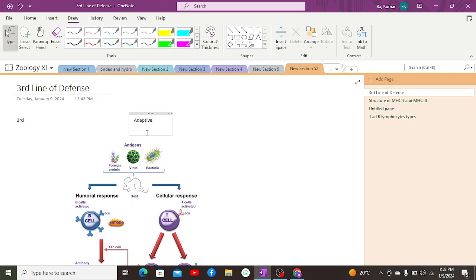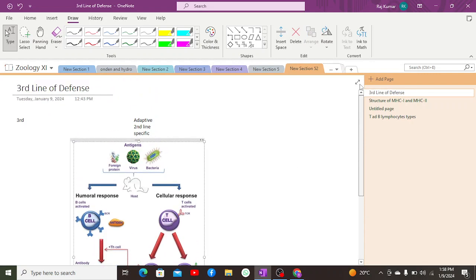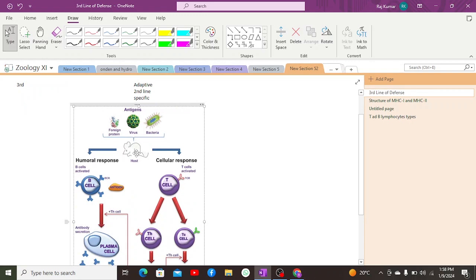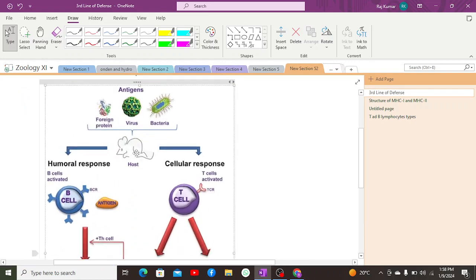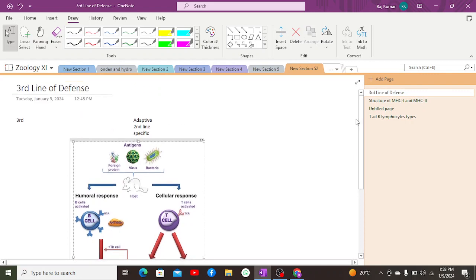It acts on the influence of the second line of defense. And apart from that, it is specific because it works on the basis of a specific antigen-containing pathogen which has entered the cell. Before discussing what it actually includes, it basically includes two major parts.